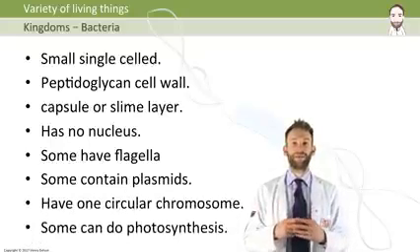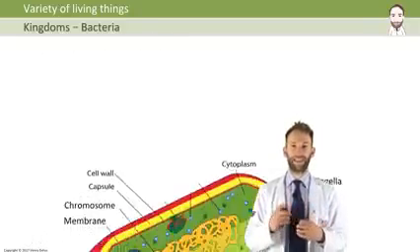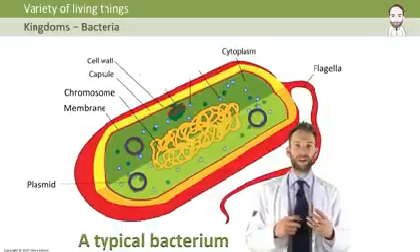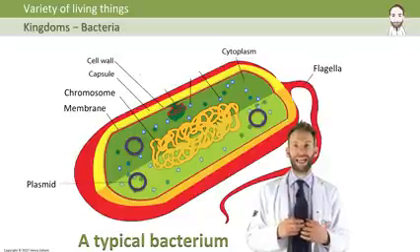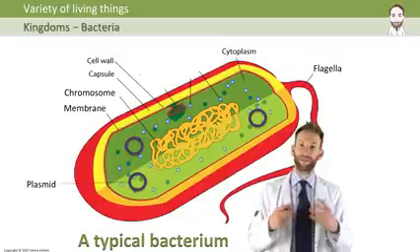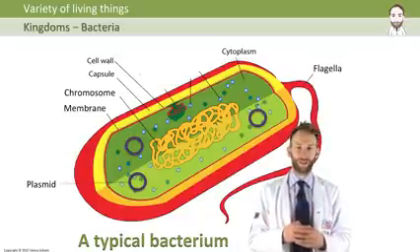Here's a diagram of a typical bacterial cell. You can see the plasmid and the flagella, the chromosome there in the middle, and the membrane, the cell wall, and the capsule on the outside. They still have cytoplasm like normal cells as well.